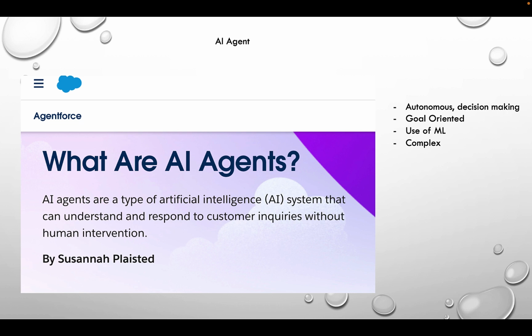And then it also uses machine learning. All these agents improve their performance because of the learning, and that's how they become smarter. Otherwise, every time you ask a question to the chatbot, it does not give the same answer, right? It's always improving, it's learning. They are also interacting with the environment and gathering information. And then finally, there's the complexity, right? They're complex in the way that they're designed and in the way they work.